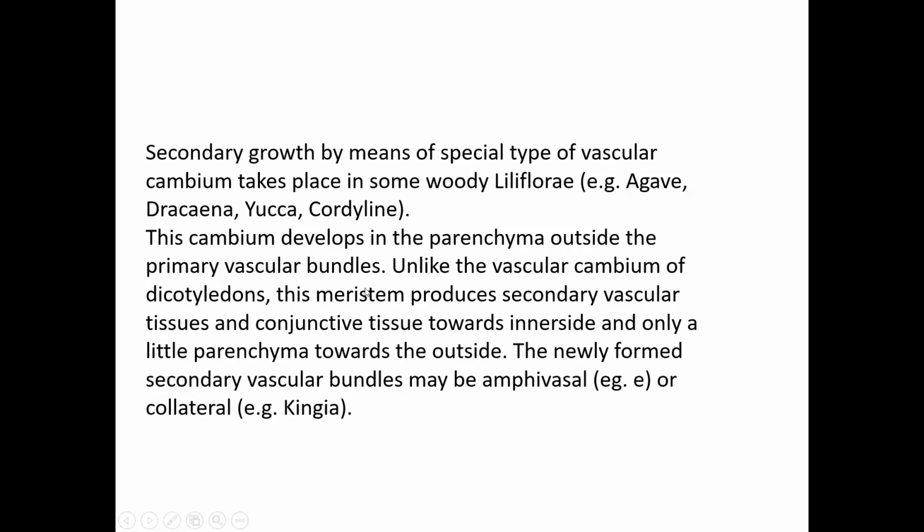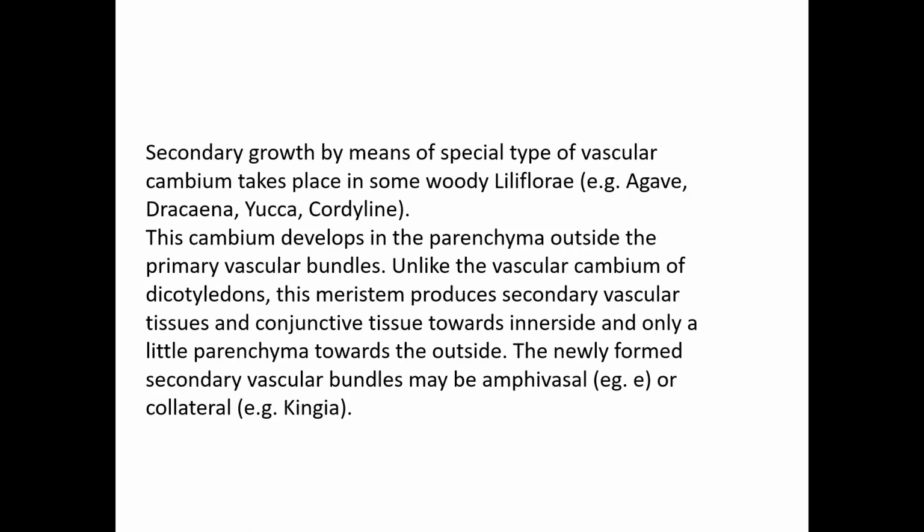When we observe the structure of the monocot stem, the vascular bundles are scattered in the cortex region. The cambium develops in the parenchyma outside the primary vascular bundles. Unlike the vascular cambium of dicots, this meristem produces secondary vascular tissue and conjunctive tissue towards the inner side and only a little parenchyma towards the outside. The newly formed secondary vascular bundles may be amphivasal or collateral.